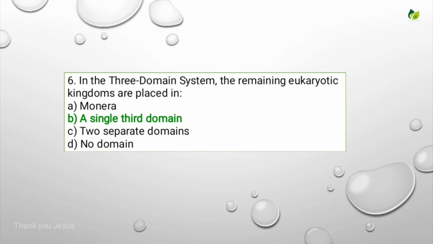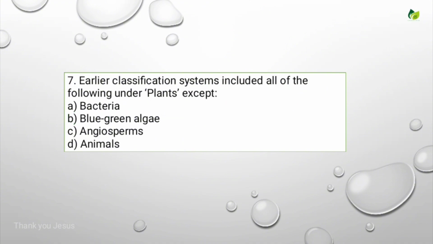That consists of all the remaining eukaryotic organisms such as protista, fungi, plantae, animalia. First one is archaea, second one is bacteria, and third one is eukarya that contains all the remaining eukaryotes. Okay, let's see the next question.